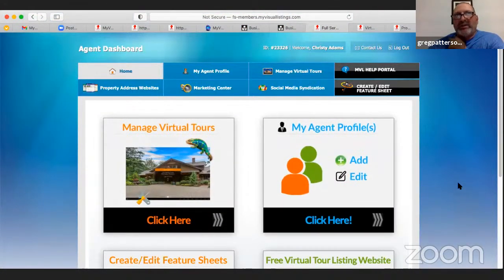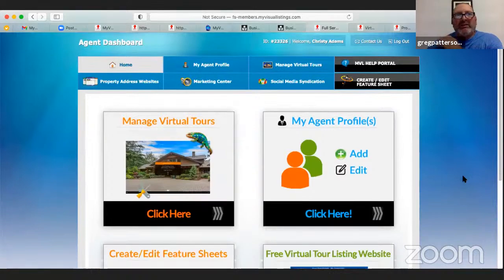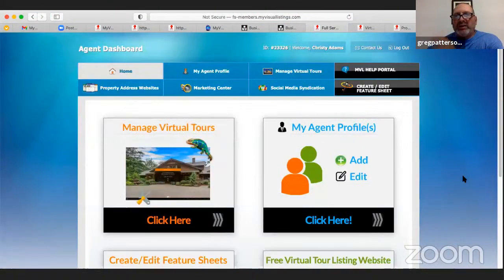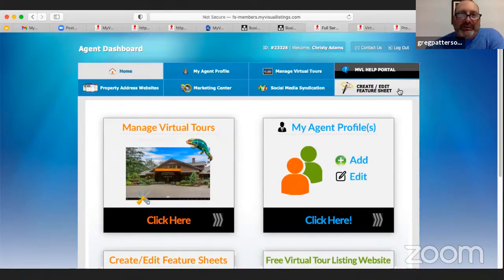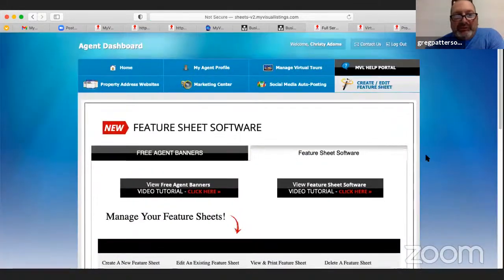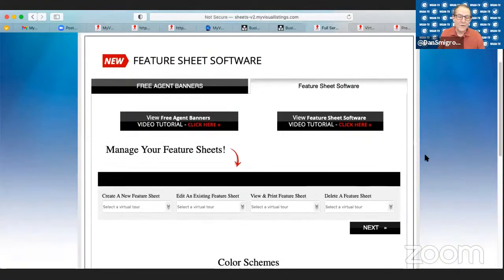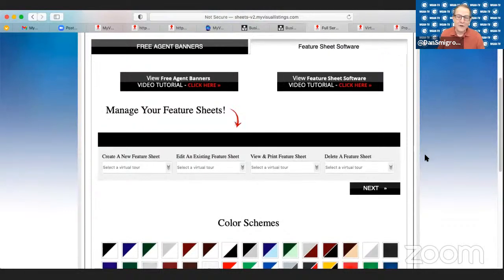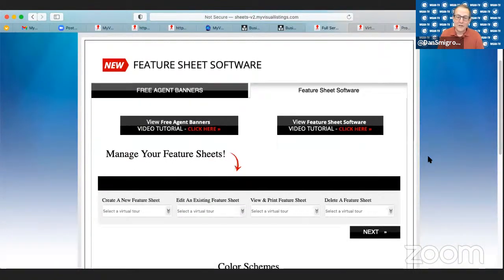This is like when you order a floor plan, we say, oh yeah, you get a single free property website. You get all this. You get a whole dashboard for the agent, because we found that, like, I'll just go into the create and edit feature sheet. I'll be talking forever about this. Well, I think the trade-off there, Greg, is My Visual Listings has created so many different free solutions that you can get easily distracted. So let's just stay on the feature sheet software at the moment.